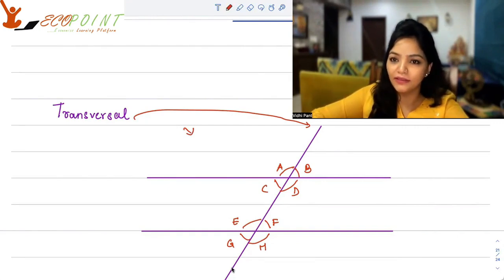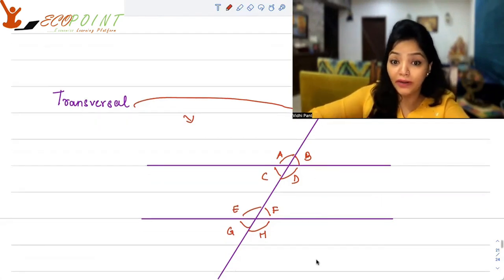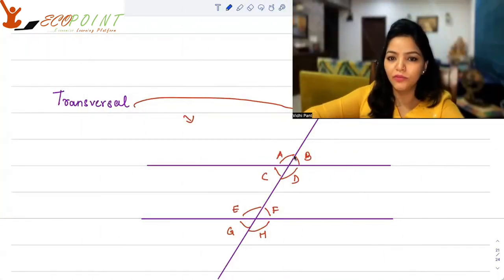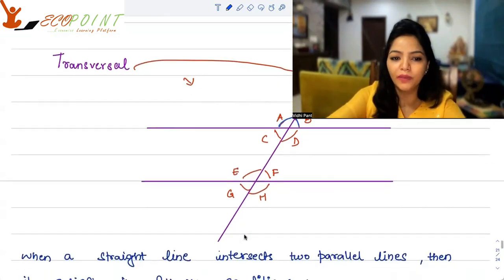Then this is called a transversal, and it has some conditions. Please write down these conditions, extremely important for you to know. These are the angles I've marked: A, B, C, D, E, F, G, H. The points are: number one,